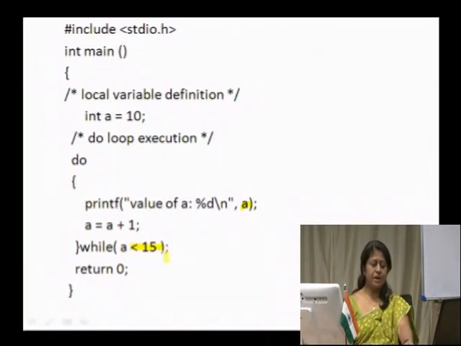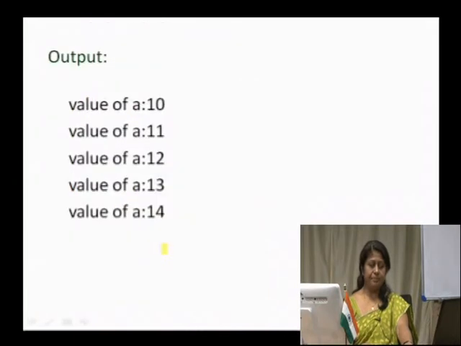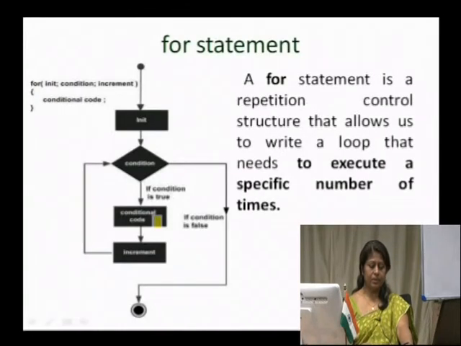So, what would be the output of this program? The value of a would be printed as 10, 11, 12, 13 and 14, that is until a attains a value of 15. So, that is another loop structure that is supported by C, that is the do while statement.